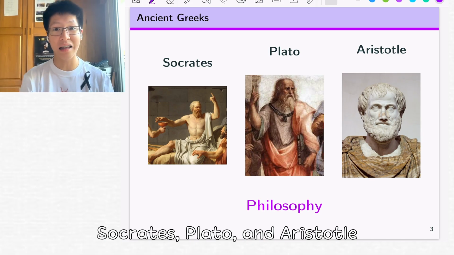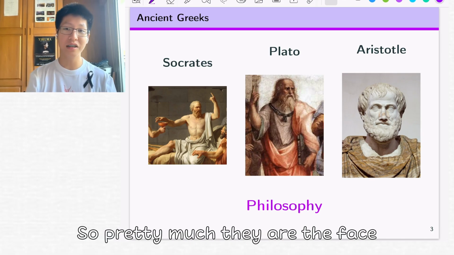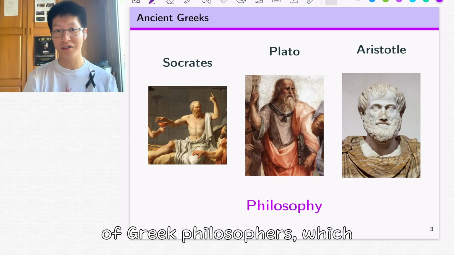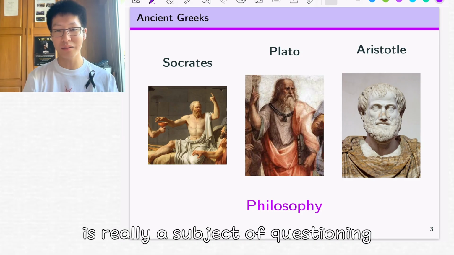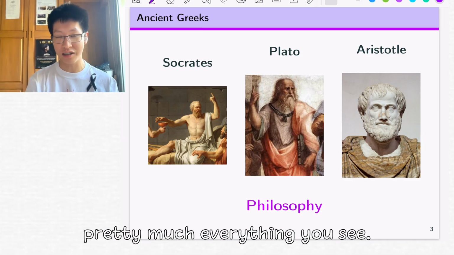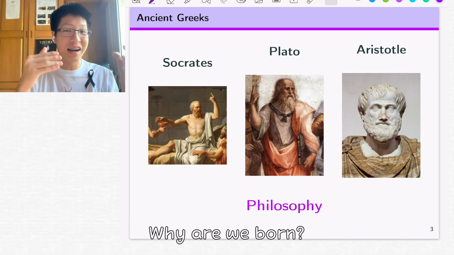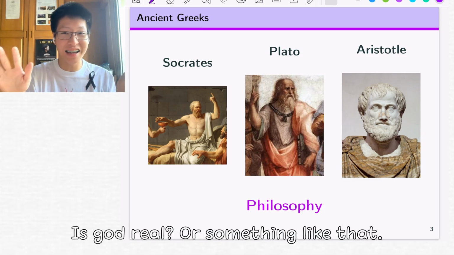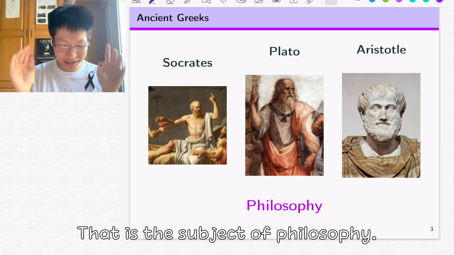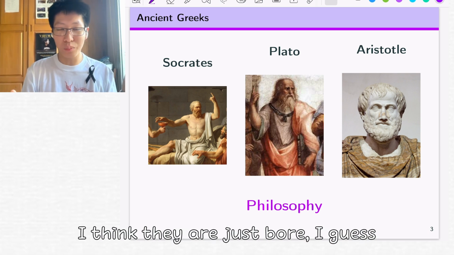Socrates, Plato, and Aristotle. They are pretty much the face of Greek philosophers, which is really a subject of questioning pretty much everything you see. For instance, who am I? Why are we doing this? What is love? Why are we born? Is God real or something like that? That is the subject of philosophy. I think they are just bored, I guess.